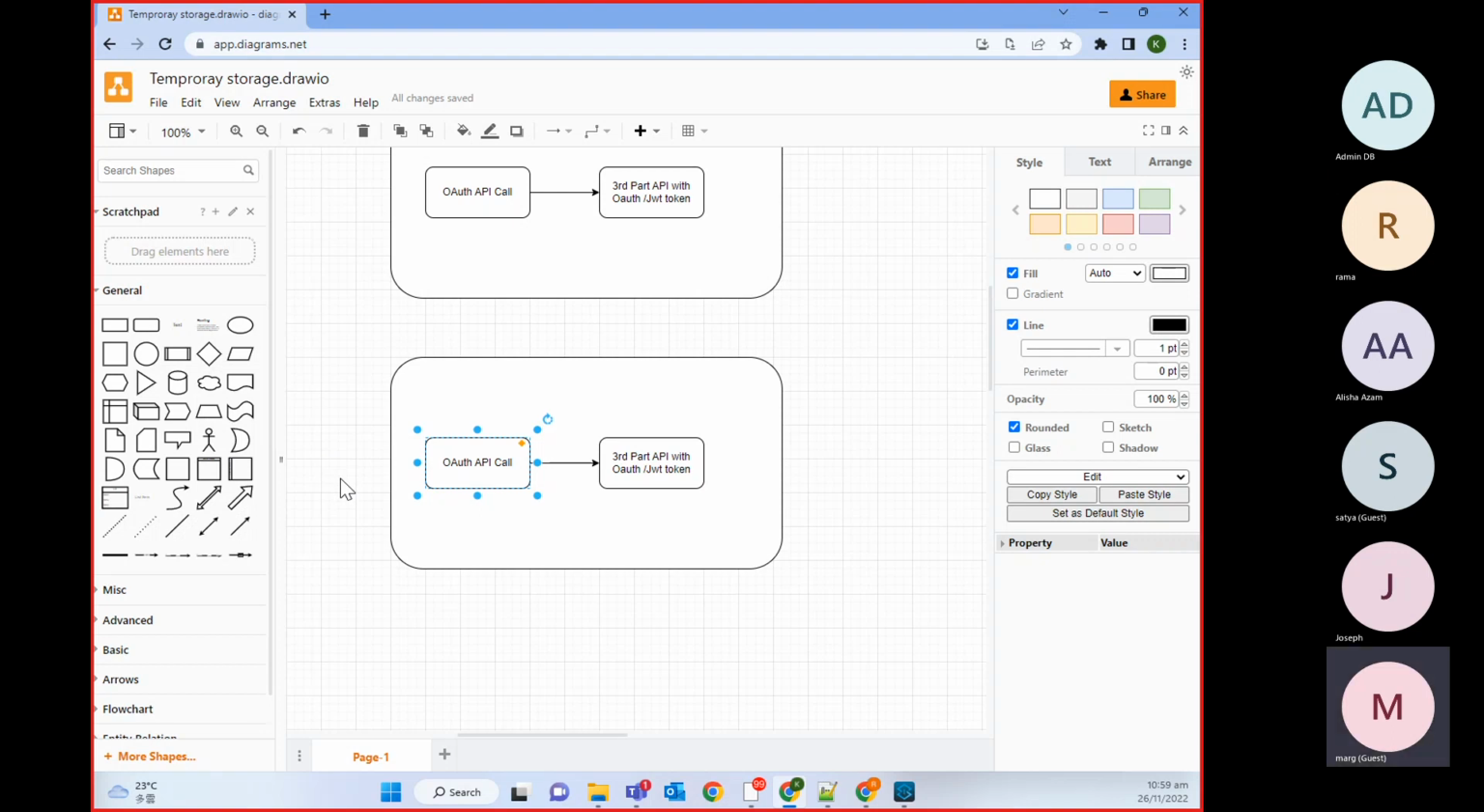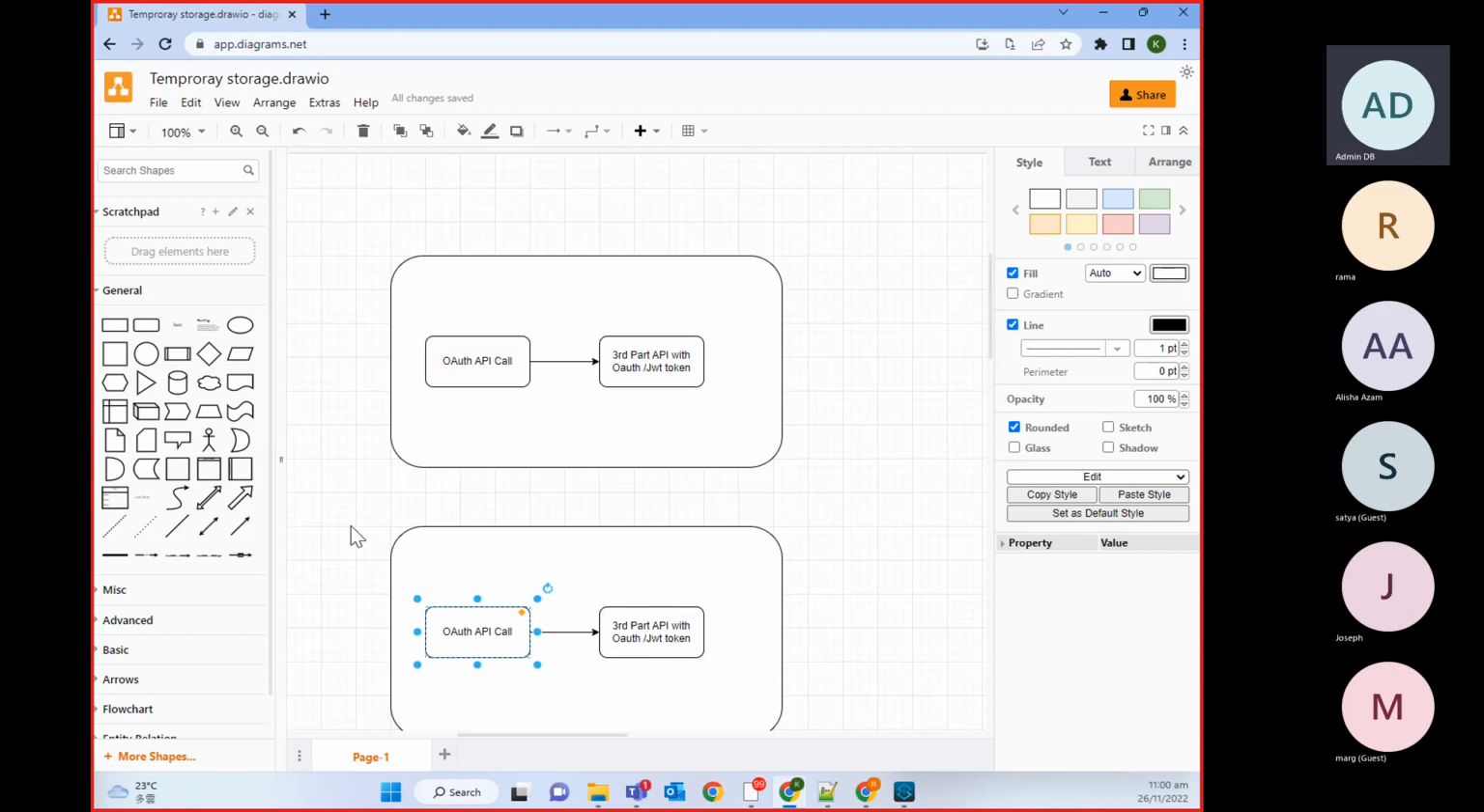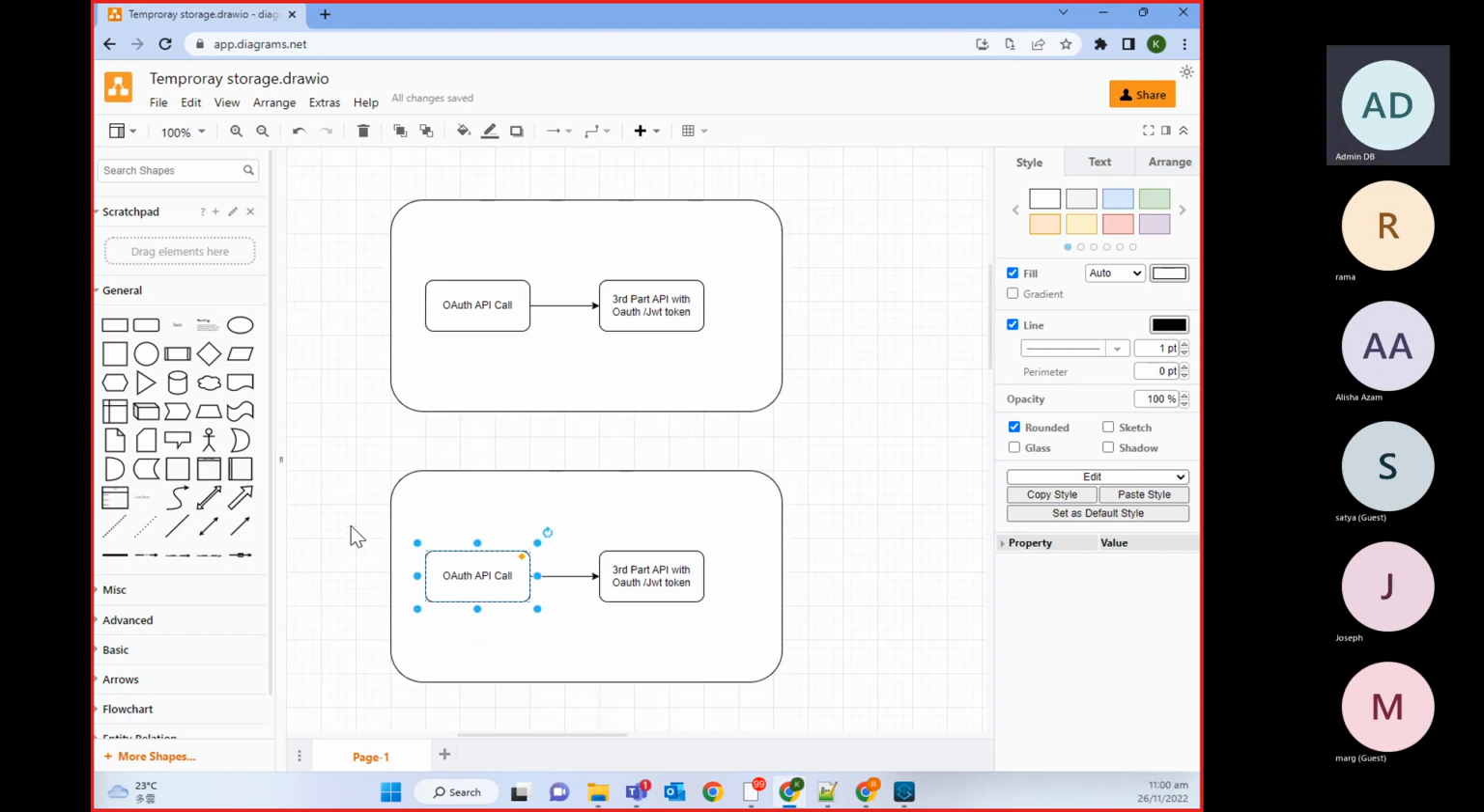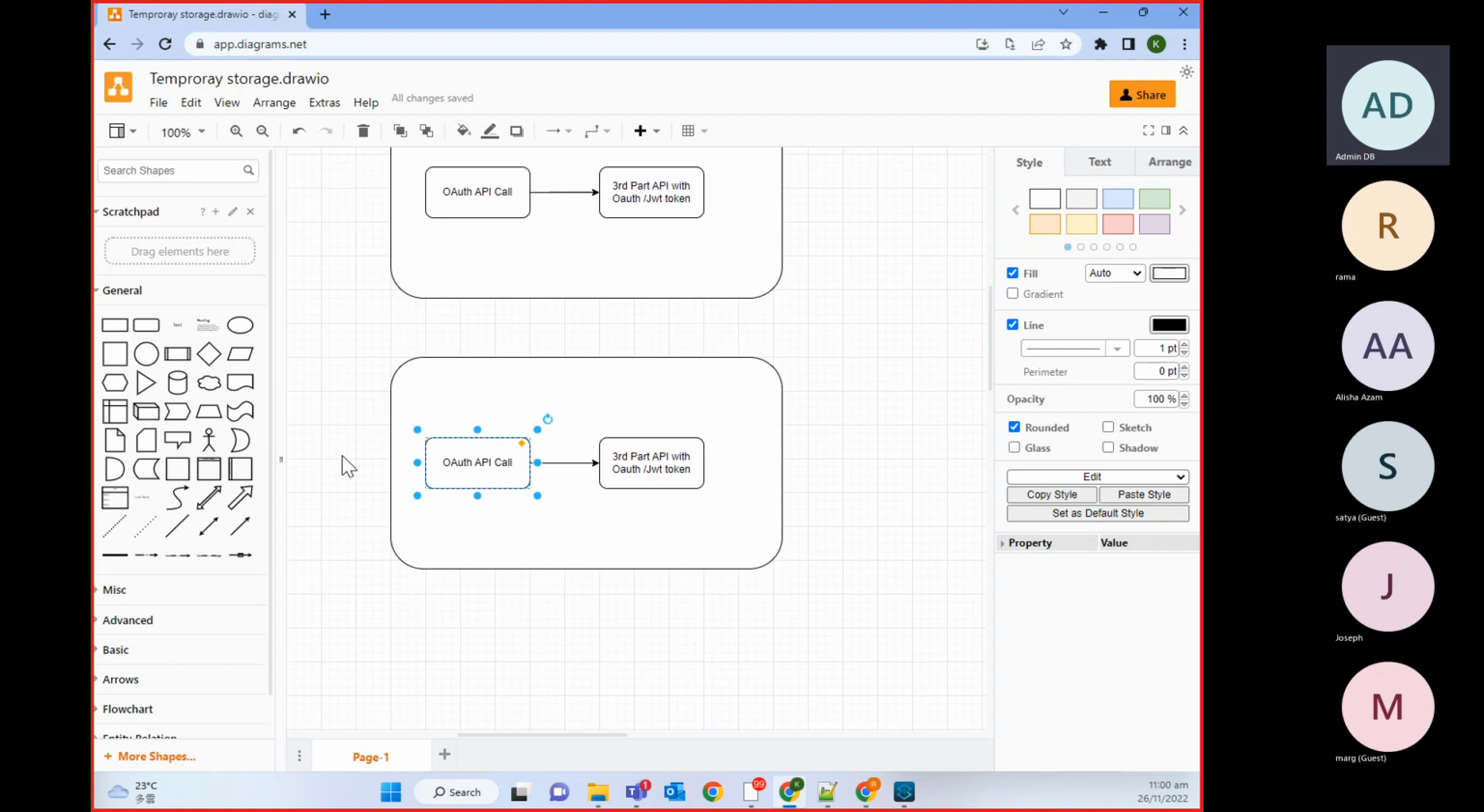We can use cache. Yes, correct. So we can use cache. That's fine, but what exactly will it do? What will the cache do? It will store the token in the object store. In the object store, okay, correct.